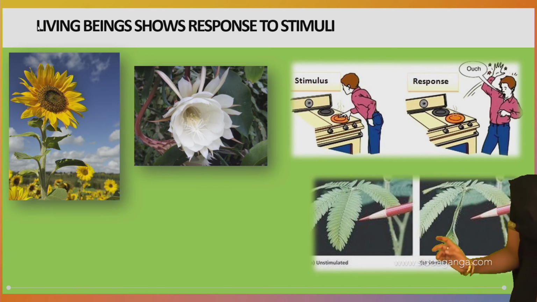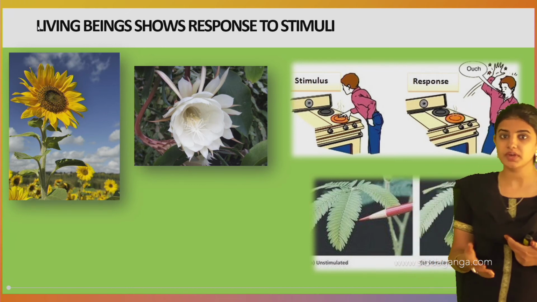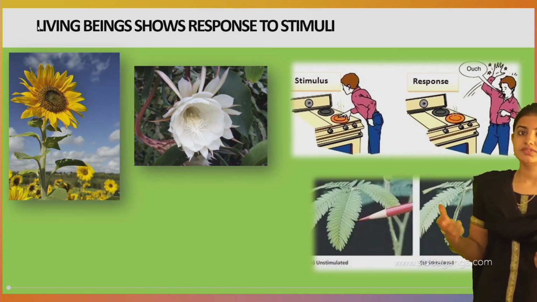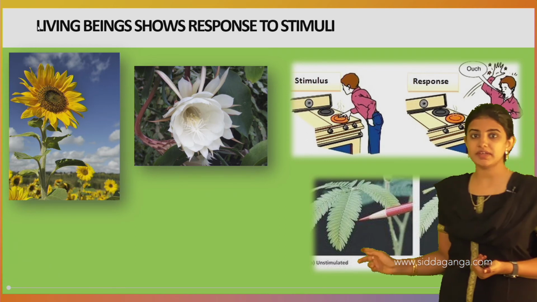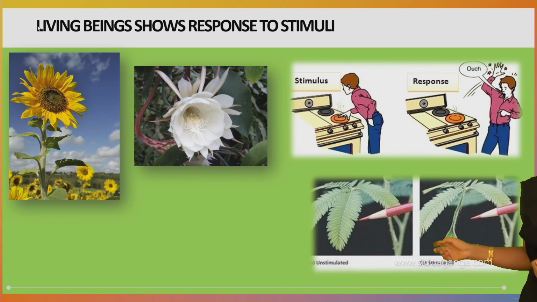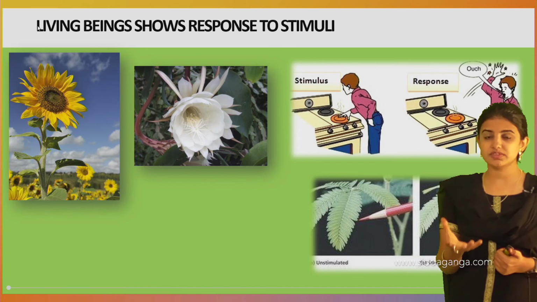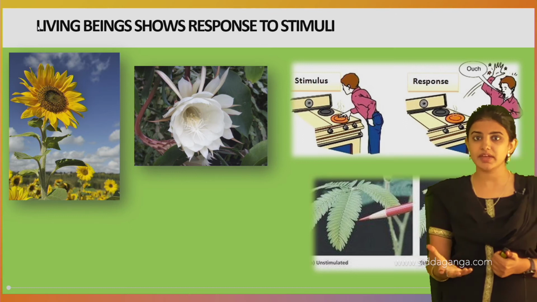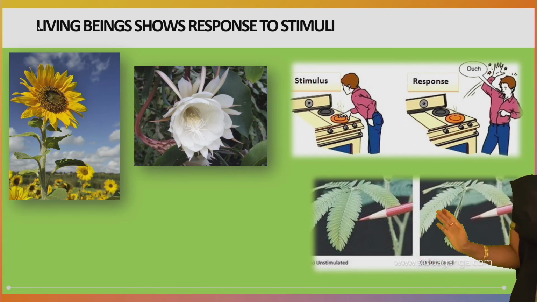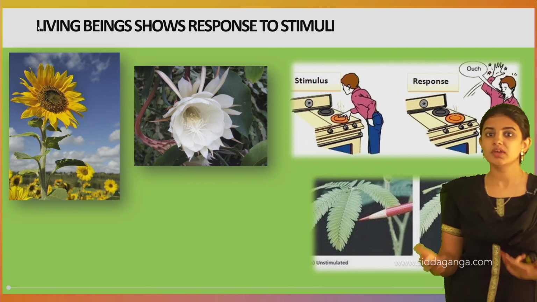And next one is the response to stimuli. When we touch a hard object, we can't even think, and we just remove our hand. See, this is the response to the stimulus. One example is the touch-me-not plant, called mimosa. When we touch this plant, its leaves fold, or close. After some time it will reopen, and this is how many organisms respond to stimuli.